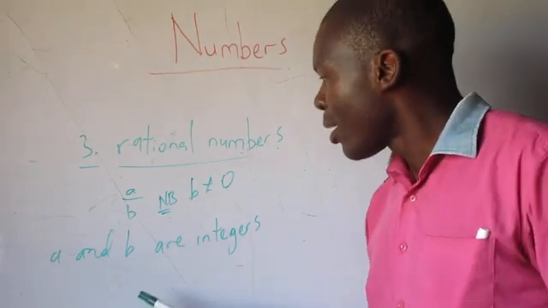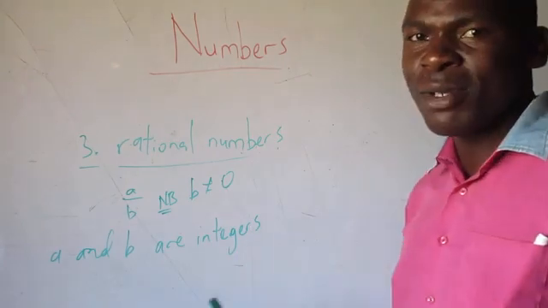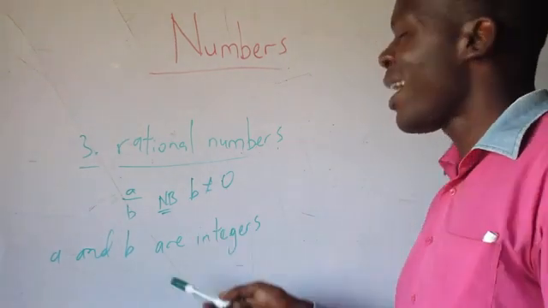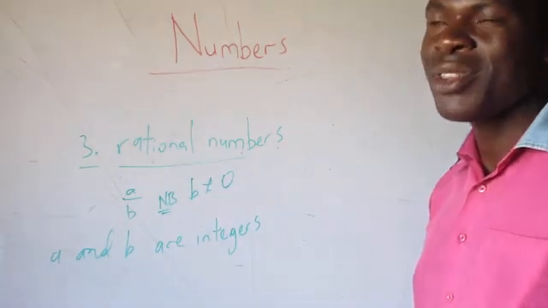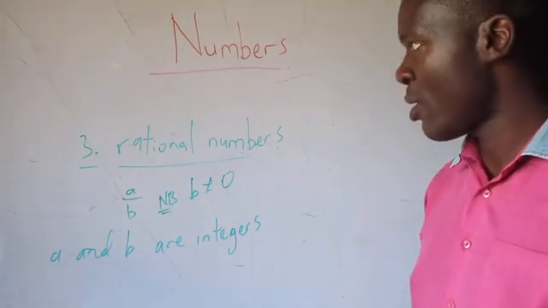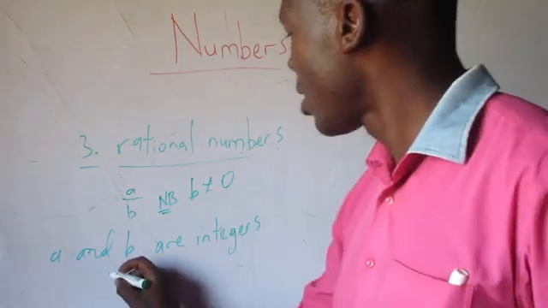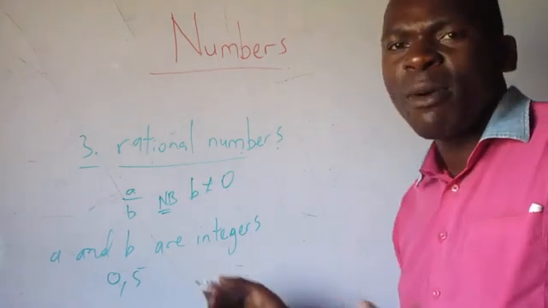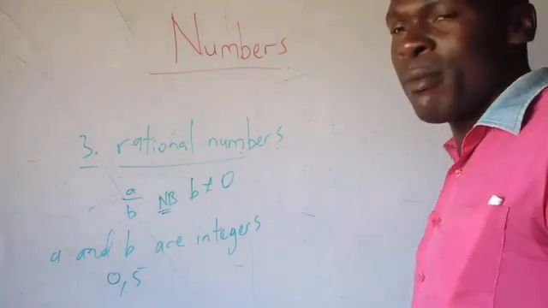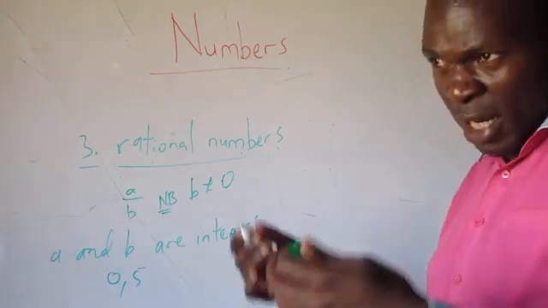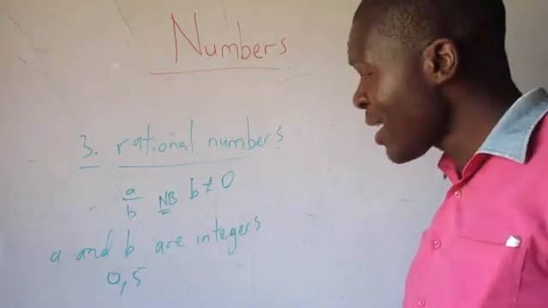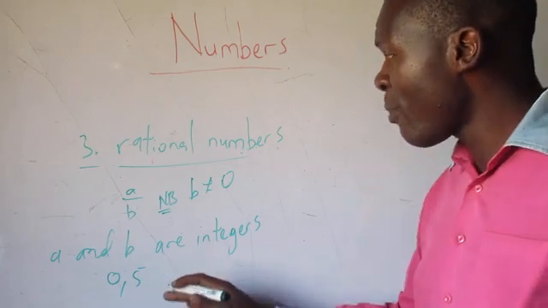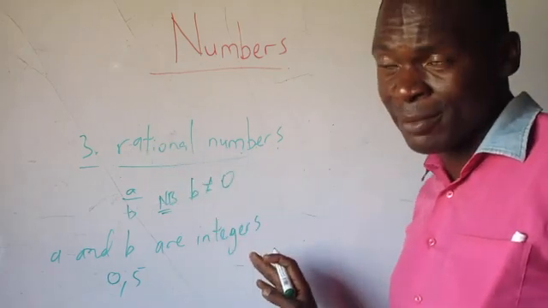So rational numbers are numbers which can be expressed as a fraction. So think of terminating decimals, for example 0,5. This is a terminating decimal. 0,5 can be expressed as a fraction by saying 5 over 10, and it can be reduced to 1 over 2. So 0,5 is a rational number.